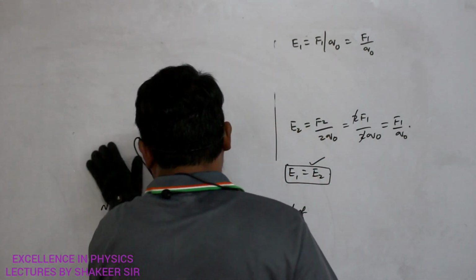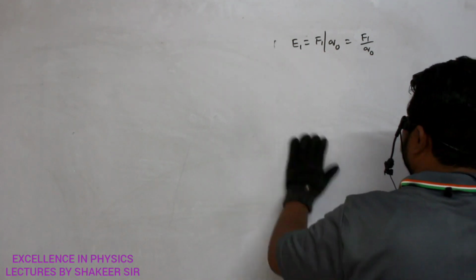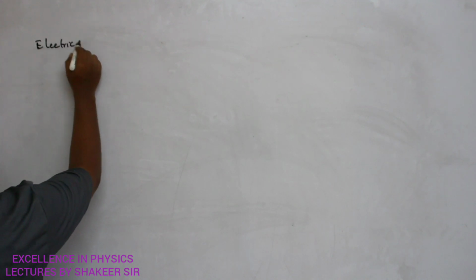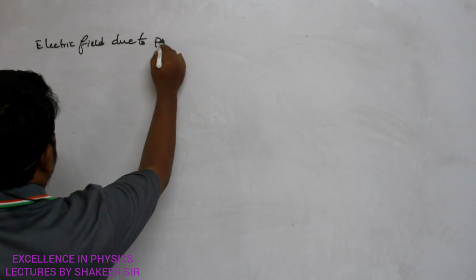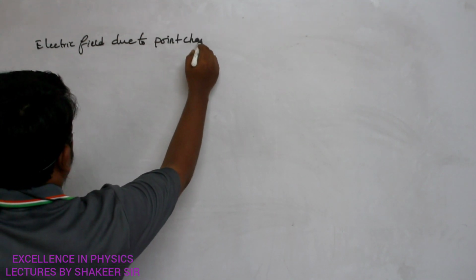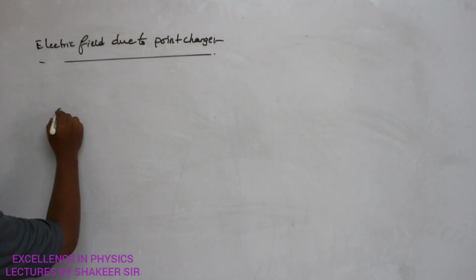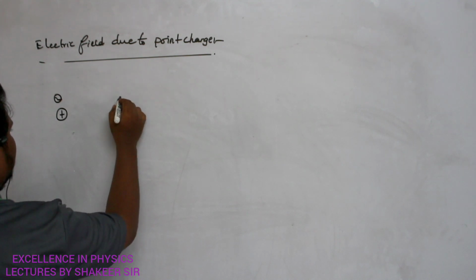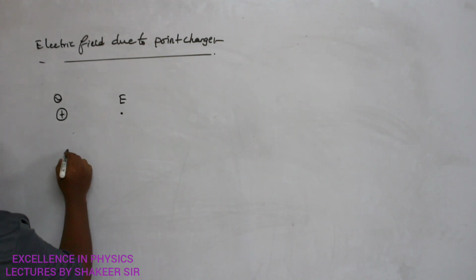Okay. So then we will see electric field due to point charges. Next we are going to study electric field intensity due to point charge. So what is a point charge? Point charge means this is the main charge Q. And for example, at this point, I want to calculate electric field intensity.